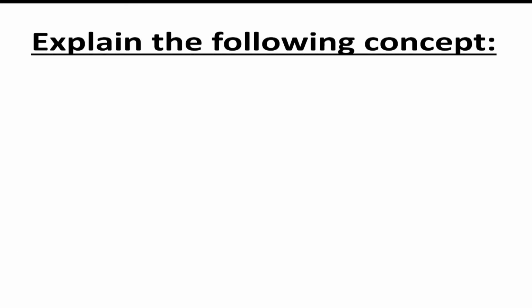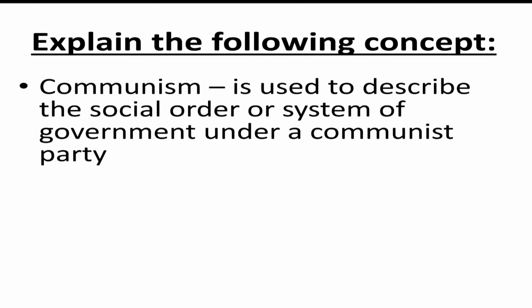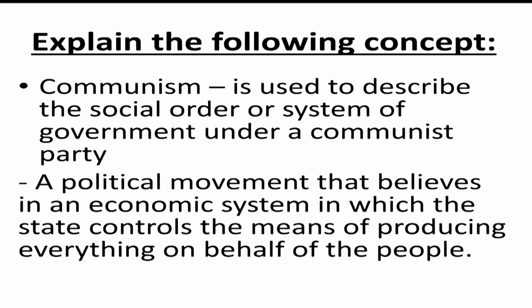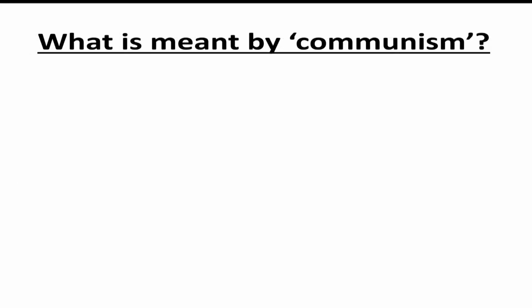Explain the following concept. Communism is used to describe the social order or system of government under a communist party, a political movement that believes in an economic system in which the state controls the means of production, everything on behalf of the people. What is meant by communism?